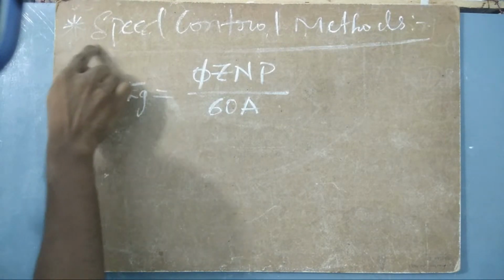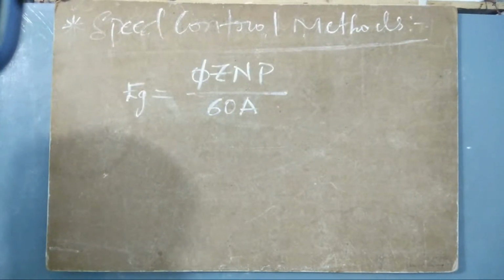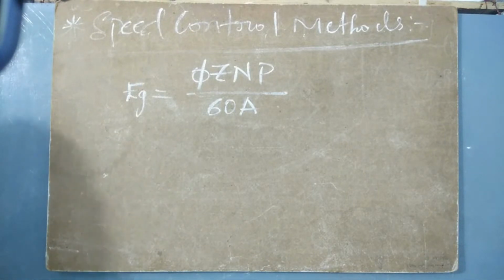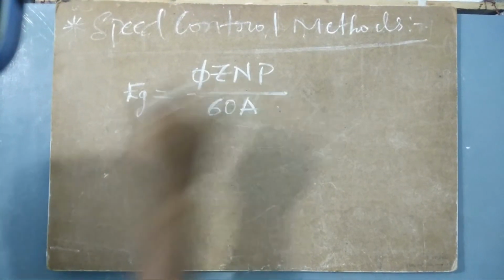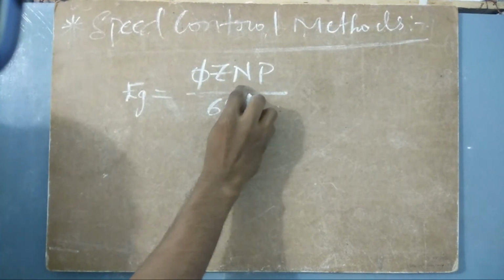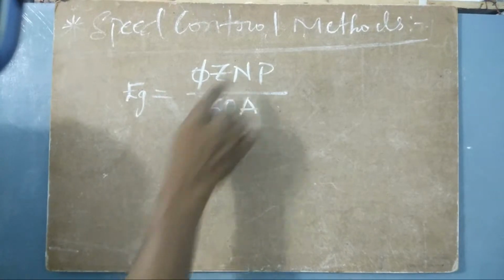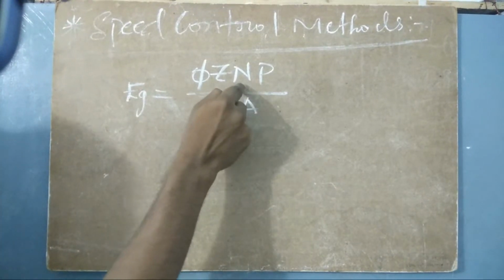So we have to now find the speed control methods. How can the speed be controlled, or how can we increase or decrease the speed? What should be decreased in order to increase the speed, or what should be increased in order to increase the speed? What parameter should be changed in order to change the speed? Here N is nothing but the speed, okay? This you must keep in your mind. N is nothing but the speed.